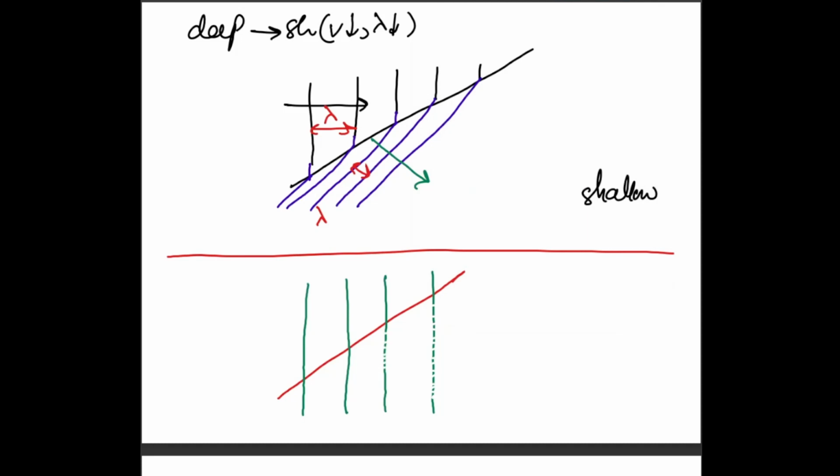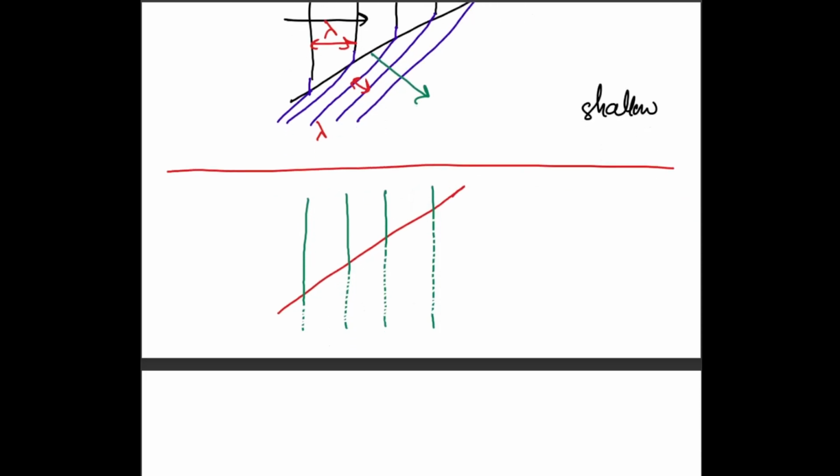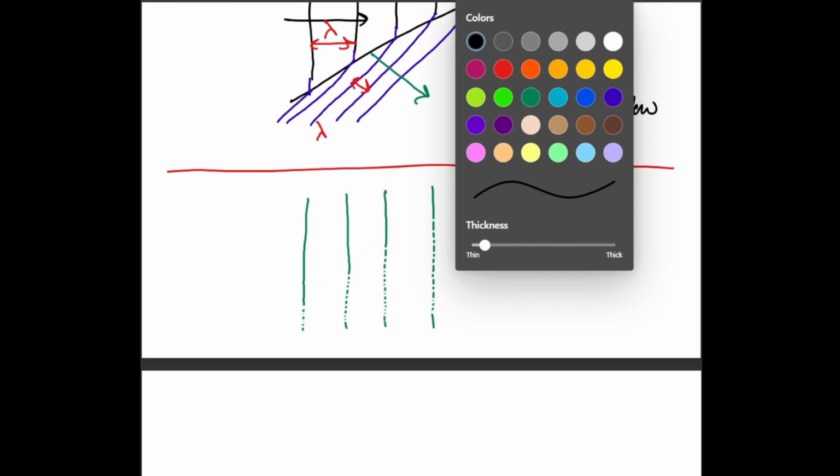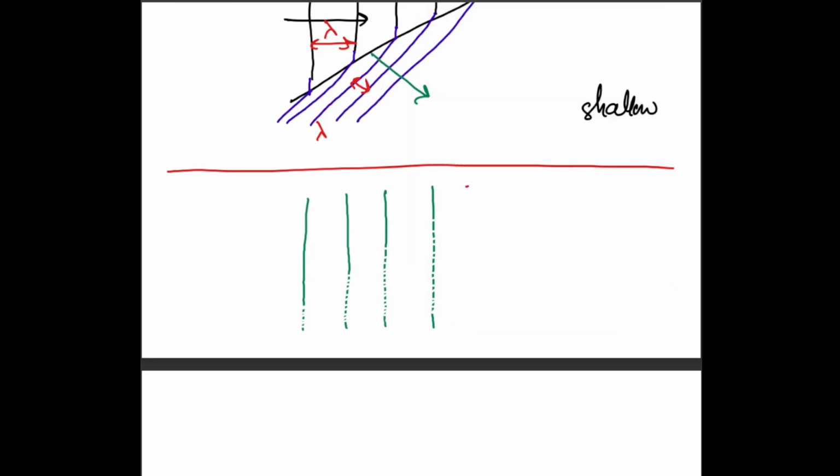So I'm representing it by dotted lines like this. This is where they should have been if there was no barrier. Do we agree with that? If there was no barrier, this is where they should have been, right? Yes. Okay.